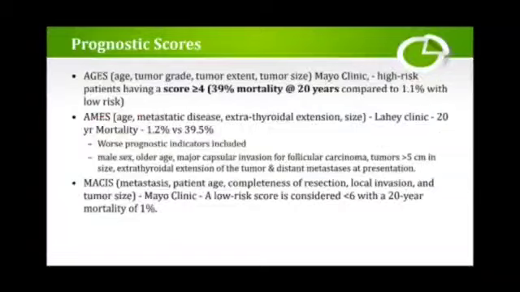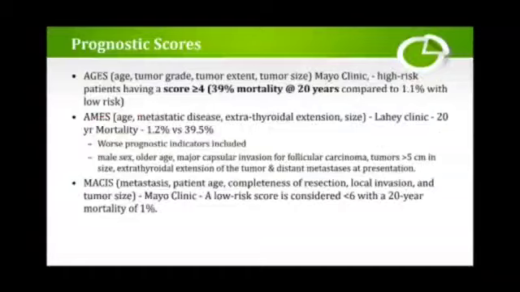AMES score: age, metastatic disease, extrathyroidal extension, and size, which was designed by the Lahey Clinic. These are the worst prognostic indicators included in the AMES criteria: male sex, older age, major capsular invasion for follicular carcinomas, tumors more than 5 cm in size, extrathyroidal extension of tumor, and distant metastatic presentation.